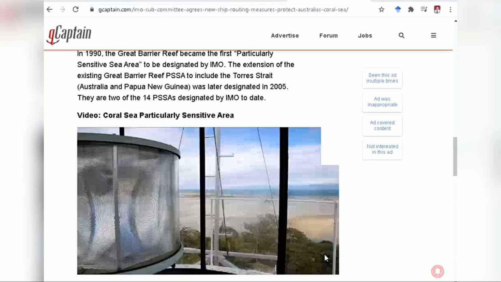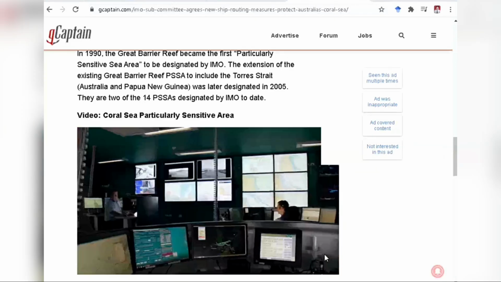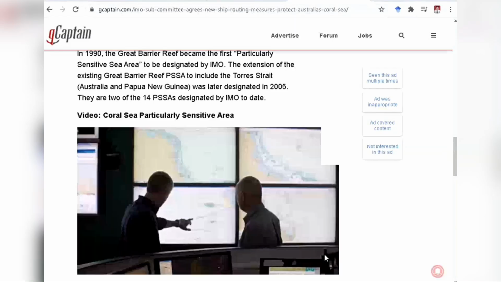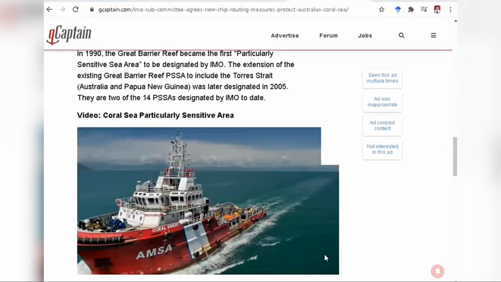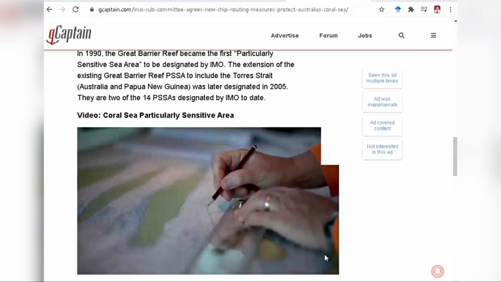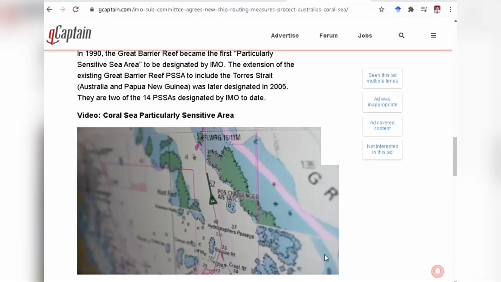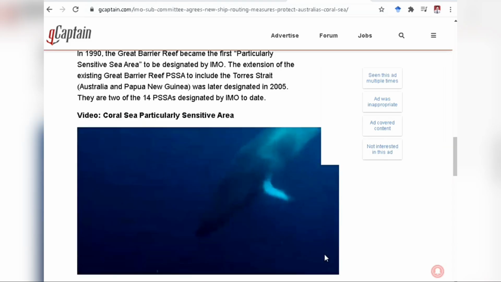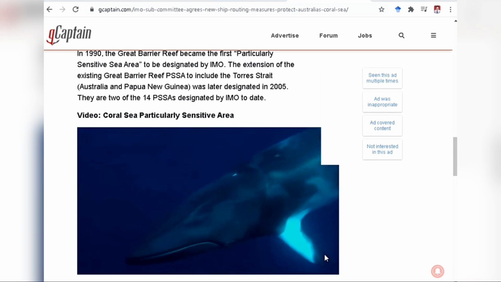These measures include a comprehensive network of aids to navigation, a coastal vessel traffic service supported by a mandatory ship reporting system, a dedicated emergency towage vessel, ship routing measures, and a regime of designated shipping areas. Additionally, there are International Maritime Organisation adopted associated protective measures in place within the particularly sensitive sea area.